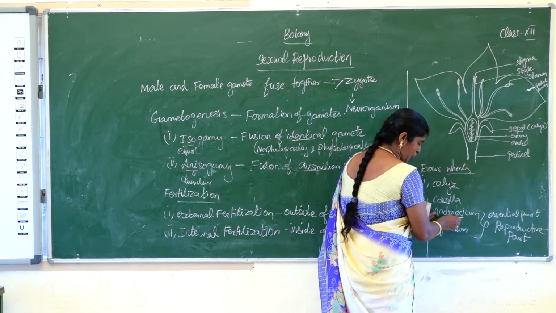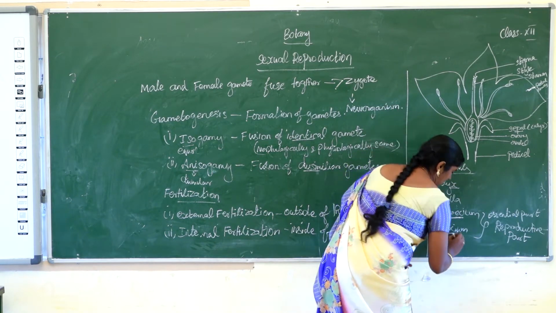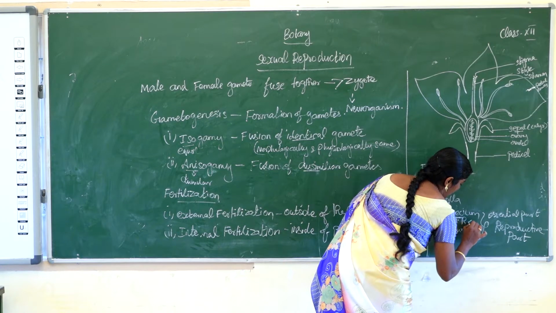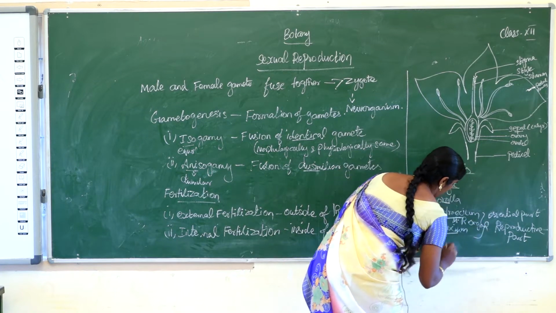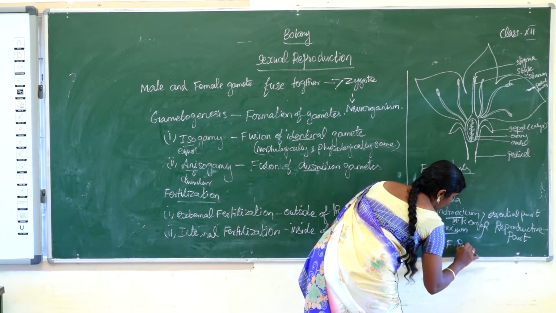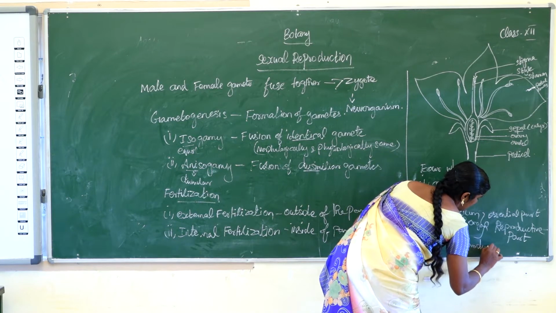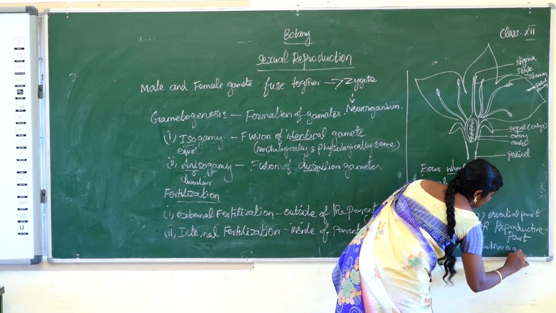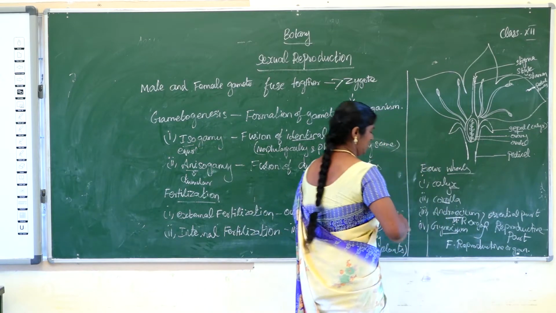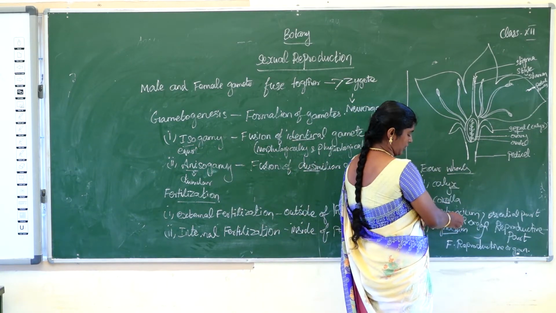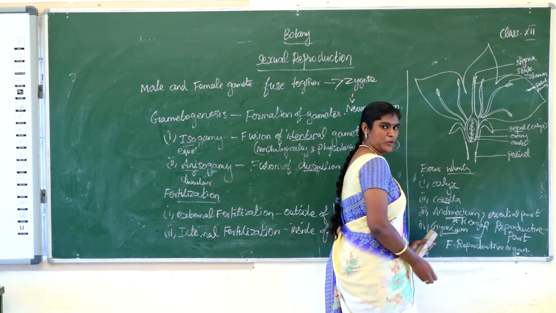Androecium is the male reproductive organ, and gynoecium is the female reproductive organ.